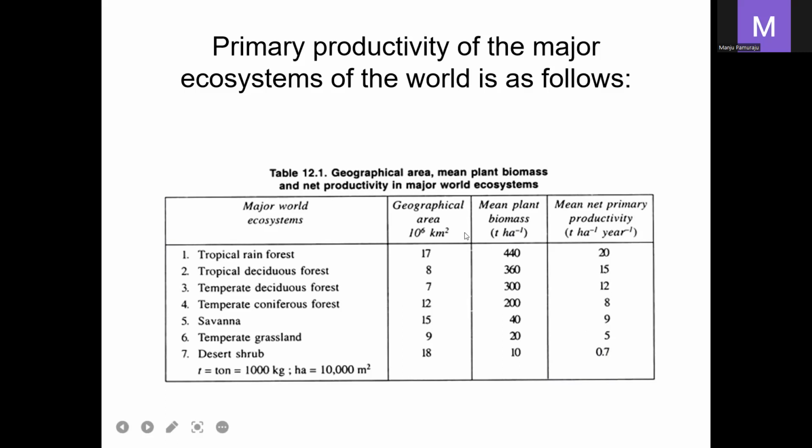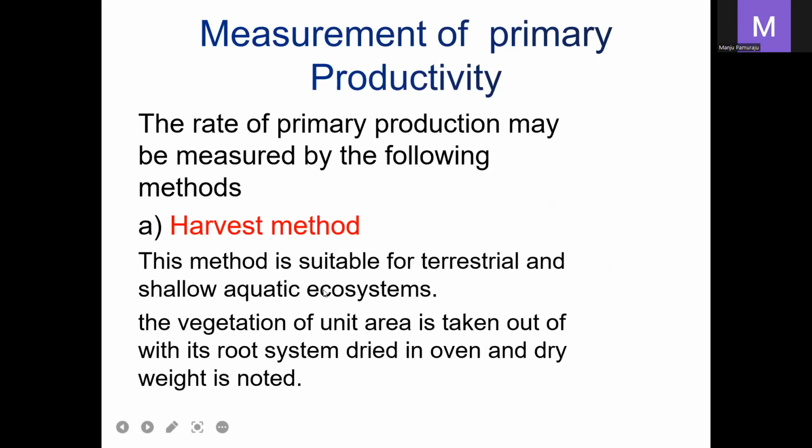High productivity is seen in tropical rainforest, medium, that is average 8 to 9, in temperate forests and savannas, and less in temperate grassland. So these are the major world ecosystems and their productivity. High productivity rate is seen in tropical rainforest. The next topic is the measurement of primary productivity.